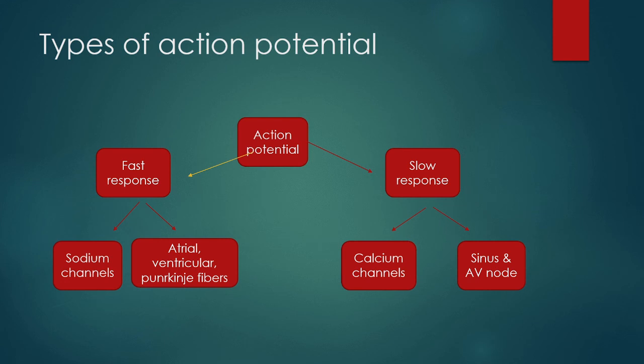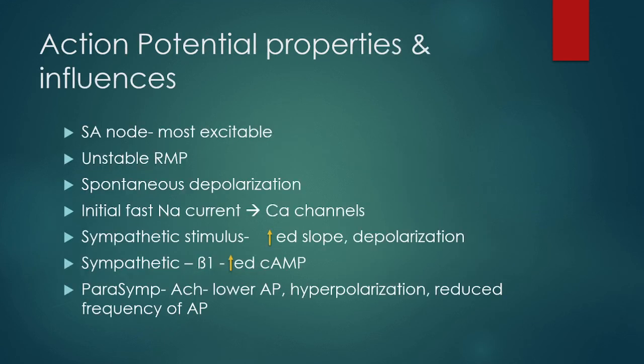So let's now look at the properties and the influences on the action potential. Usually the SA node, as we have seen in the previous discussions, is the predominant pacemaker of the heart. It is usually the most excitable cell in the heart, so its excitability, or automaticity, is the highest. So it overshadows the other parts like the AV node, bundle of His, and all those areas. So it sets the pace of the heart.